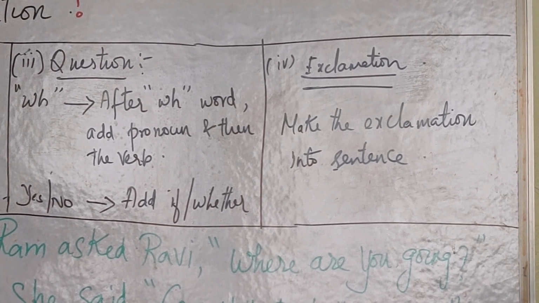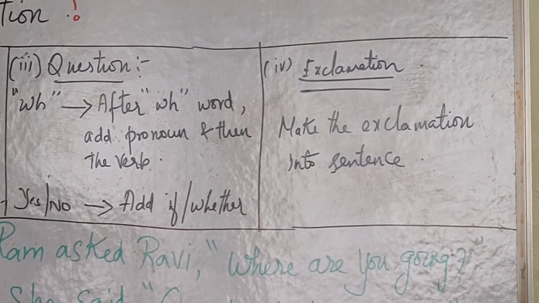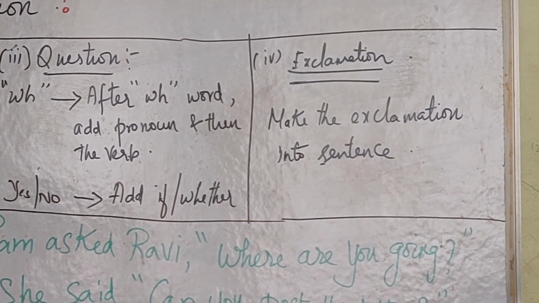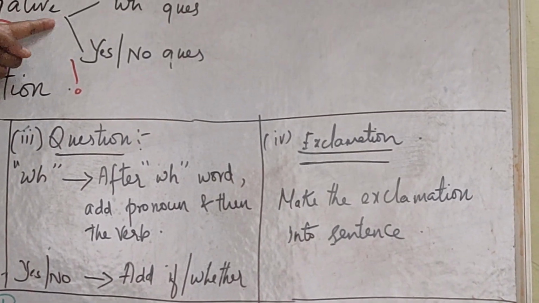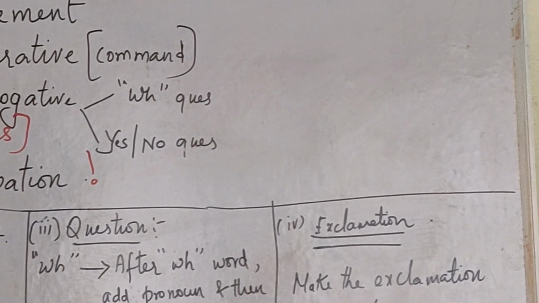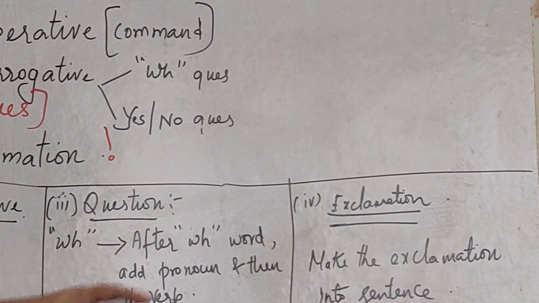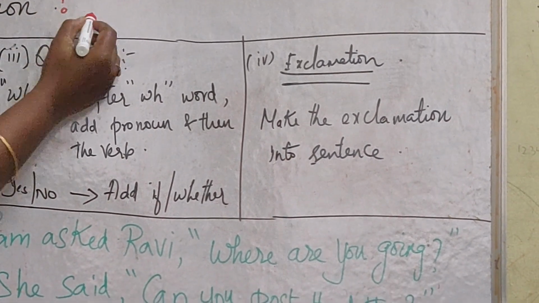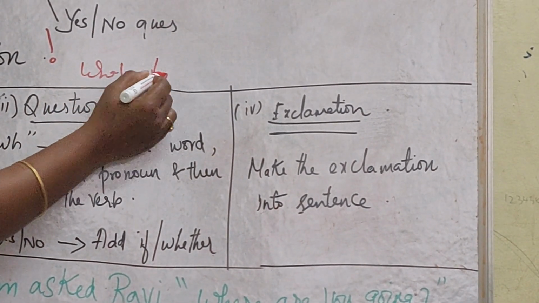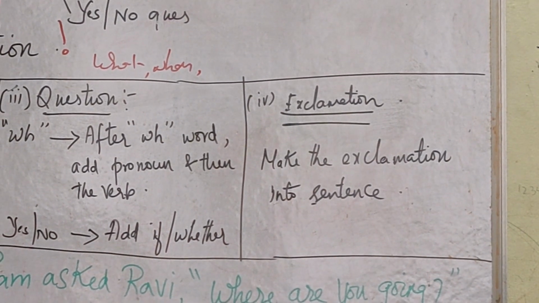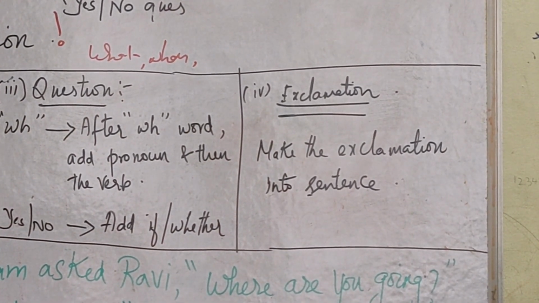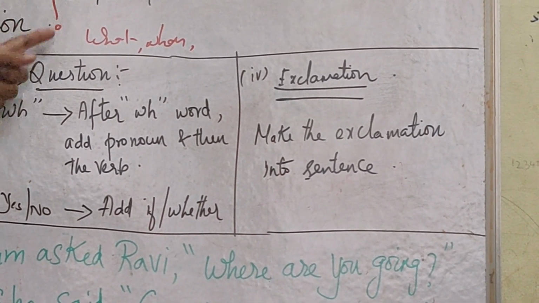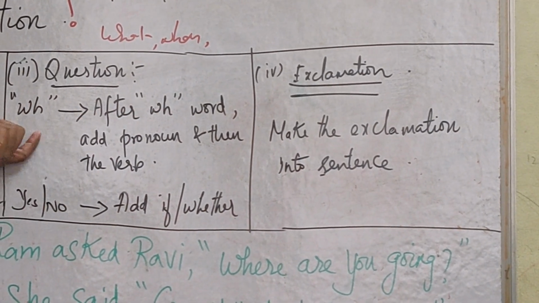Now we are going to see the question form. The interrogative is also called the question form. It is further divided into two divisions: the WH word question and the yes or no type question. So WH words, what are those? What, when, why, how, all such things. You would have learned WH words in your lower grade, so I don't want to explain them in depth now. It simply starts with the WH word, that's it.